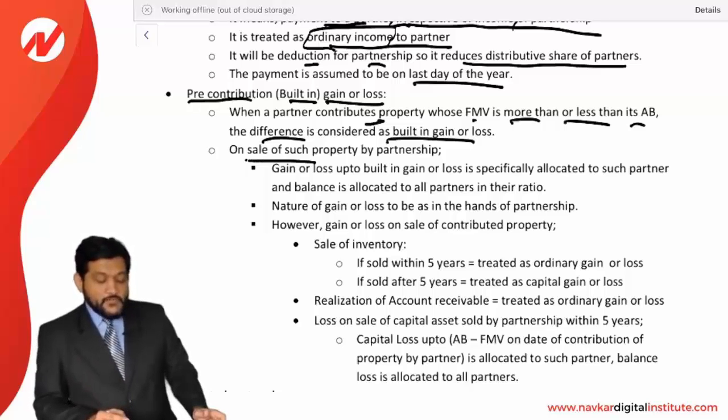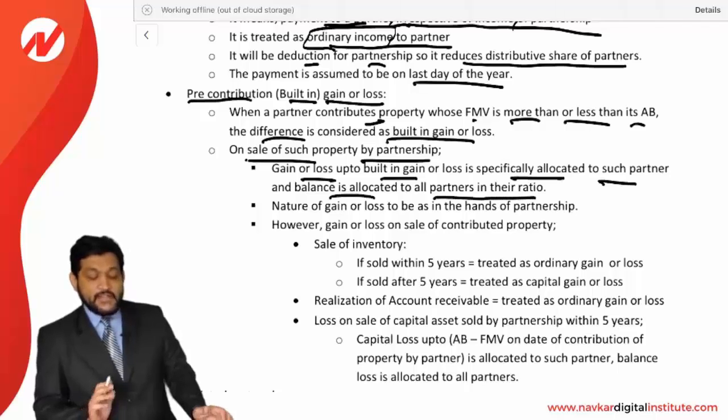On sale of such a property by a partnership, the gain or loss up to the built-in gain or loss is specifically allocated to such a partner, and the balance is allocated to all the partners in their ratio.